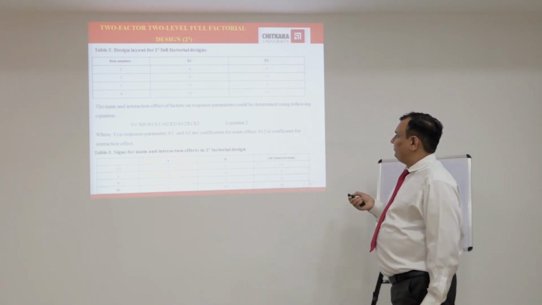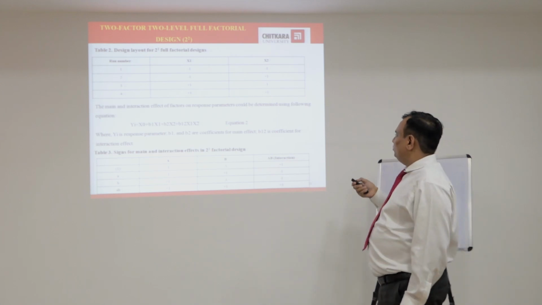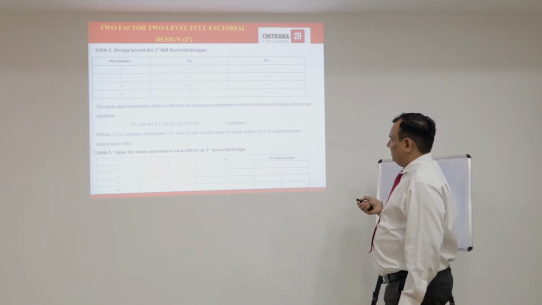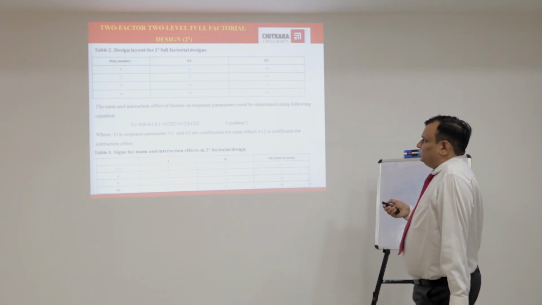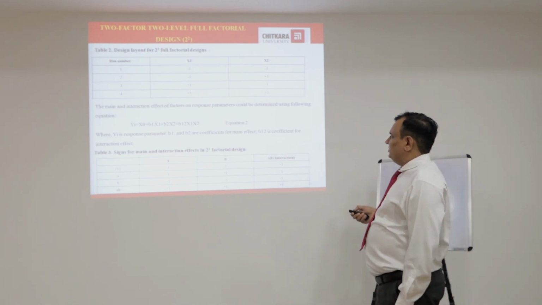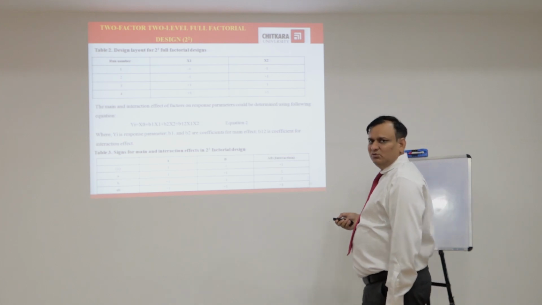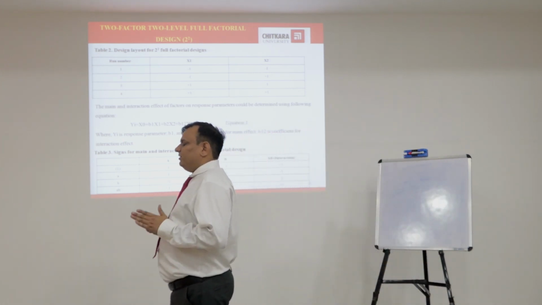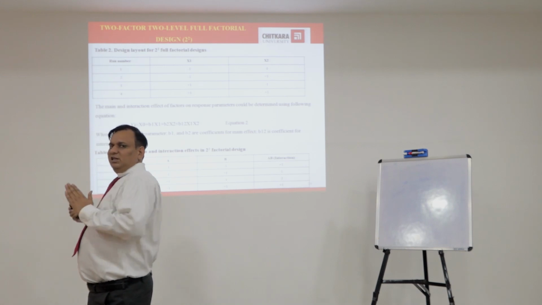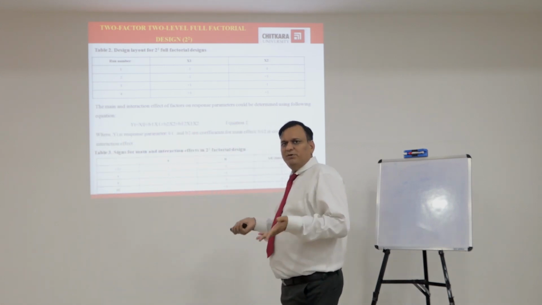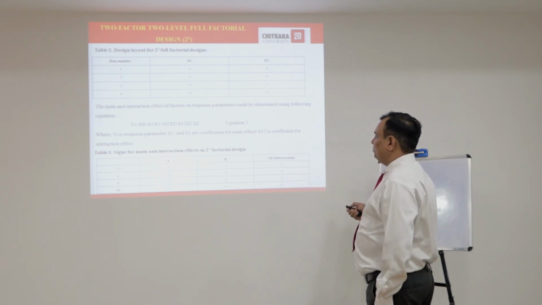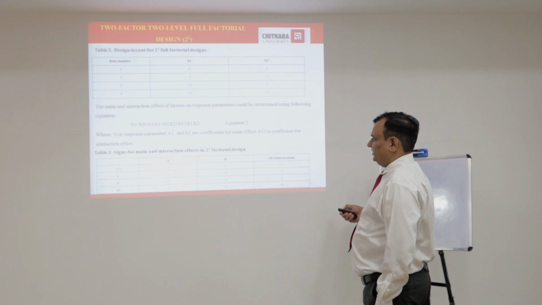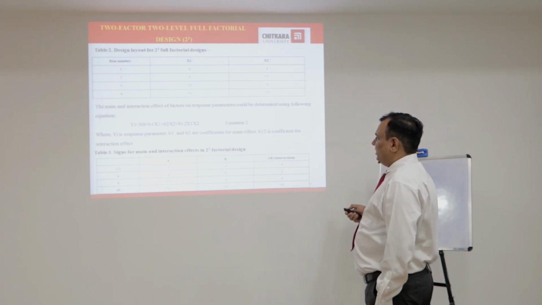The main and interaction effects of the factors on the response parameters can be determined using the following equation: y1 = b0 + b1x1 + b2x2 + b12x1x2. In this equation, y is the response parameter, as we have discussed. x1 and x2 are the independent variables, and y1, y2, y3, there may be a number of response variables or dependent variables. y1 is the response parameter, and b1 and b2 are the coefficients for main effects. See, in the equation, b1 and b2 are the coefficients.